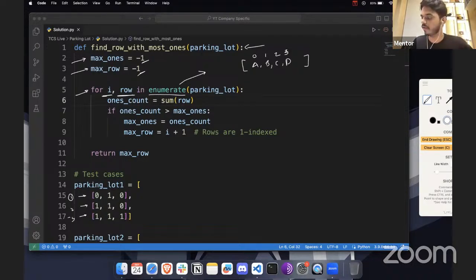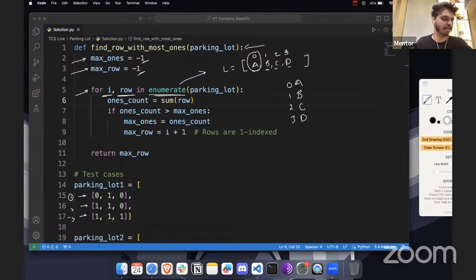Now, whenever I iterate on this list, which is our L, it's going to print the values. If I use a for loop, for element in L, it's going to print A, B, C, D. But along with this, I want to understand the index value as well. So what enumerate will do is bind the value with respect to its index. This time, whenever I run this, it will print 0 A, 1 B, 2 C, 3 D.